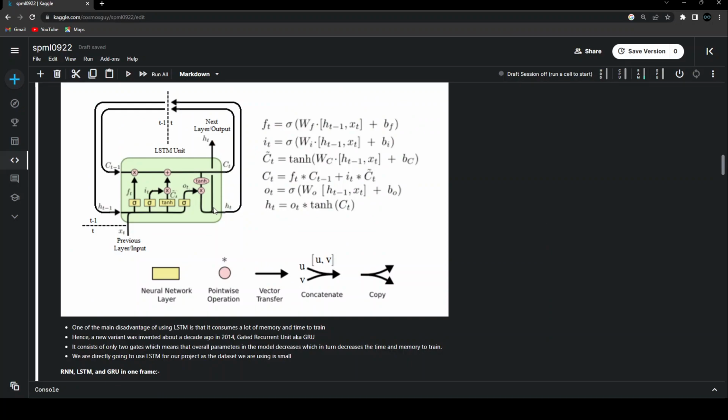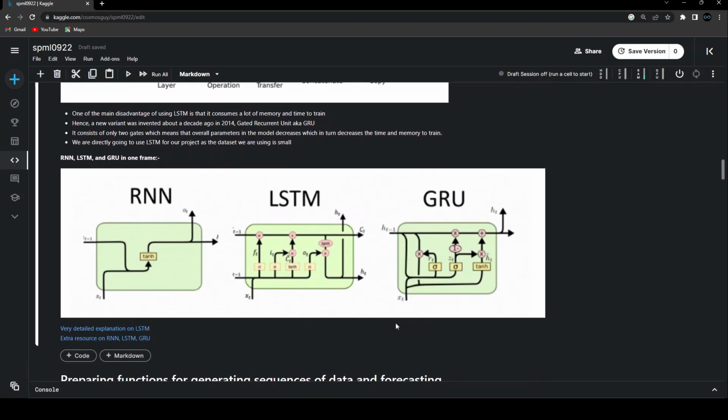Now, in order to solve this time issue, we have a new variant of LSTM called the gated recurrent unit. It was invented about a decade ago, and it consists of only 2 gates. One is called the update gate and the other is called the reset gate. The basic process is exactly the same as what happens in the LSTM, but instead of 3 gates, only 2 gates are enough to do the job.